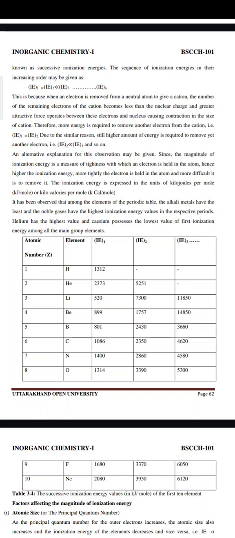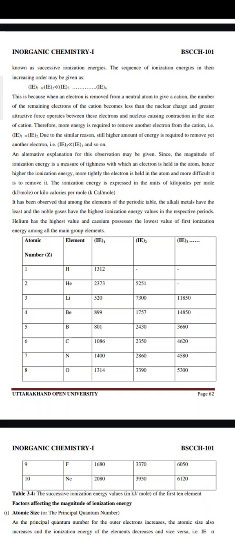This is because when an electron is removed from a neutral atom to give a cation, the number of the remaining electrons of the cation becomes less than the nuclear charge, and a greater attractive force operates between these electrons and nucleus, causing contraction in the size of the cation. Therefore, more energy is required to remove another electron from the cation. Due to a similar reason, still higher energy is required to remove yet another electron, that is ionization enthalpy 2 is smaller than ionization enthalpy 3, and so on.